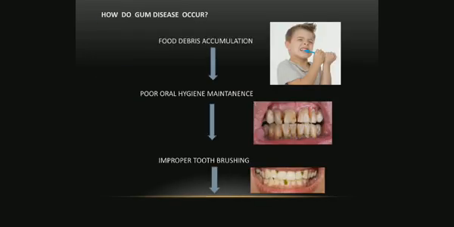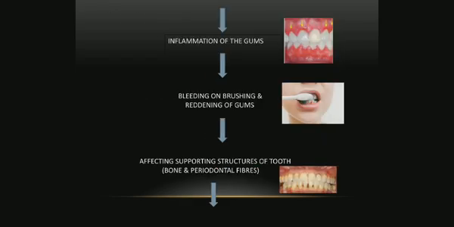How do these gum diseases occur? There is food debris accumulation, and due to poor oral hygiene maintenance and improper tooth brushing, there will be plaque formation and calculus formation, which leads to inflammation of the gums, showing the symptoms of bleeding on brushing and reddening of the gums.